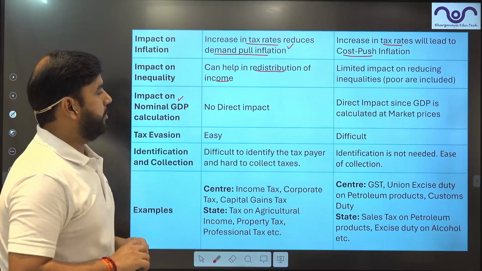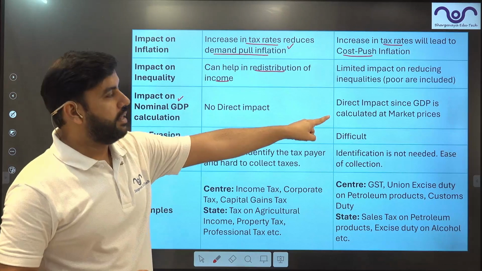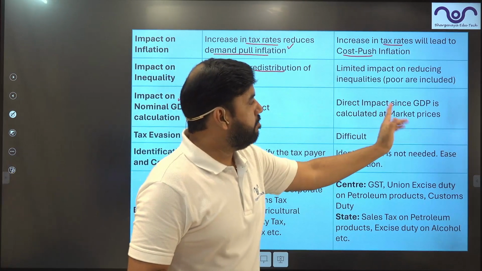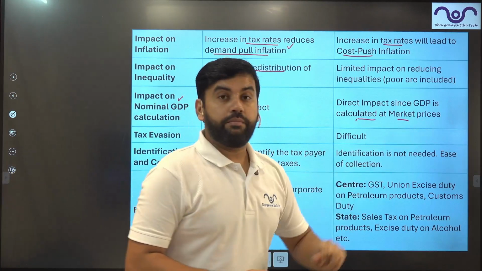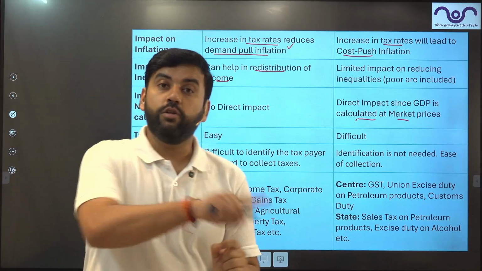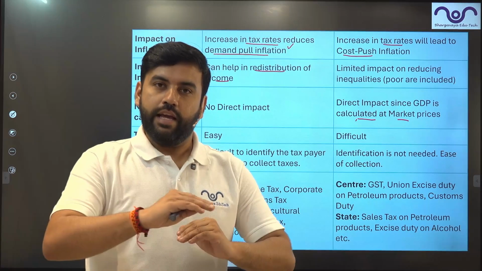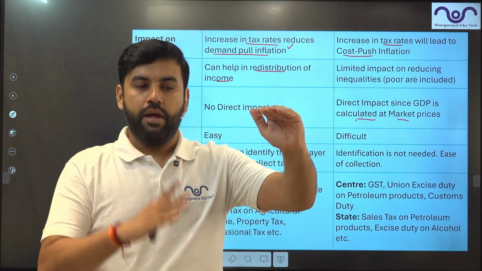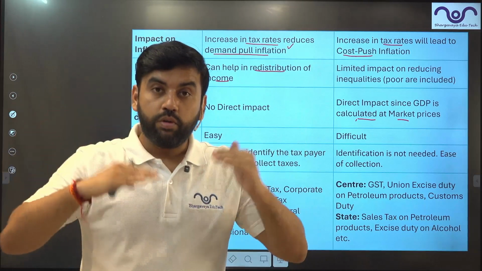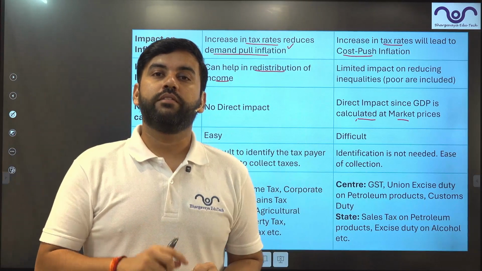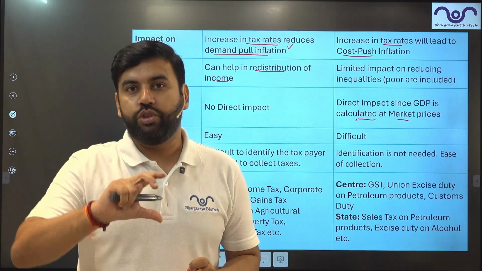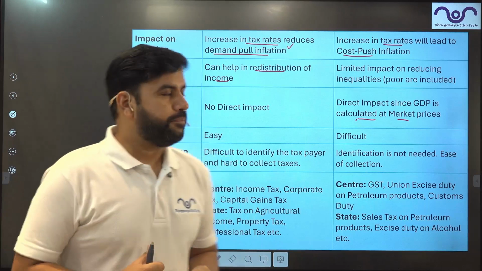Impact on GDP. There is no direct impact, but it does have an impact. Why? Because GDP is calculated at market prices. So market prices include the taxes. If GST increases, market price also increases. When both of them increase, the GDP also gives us changed numbers in that regard.